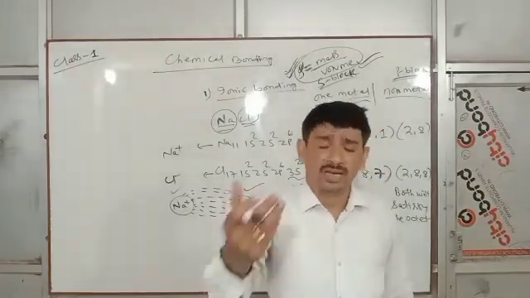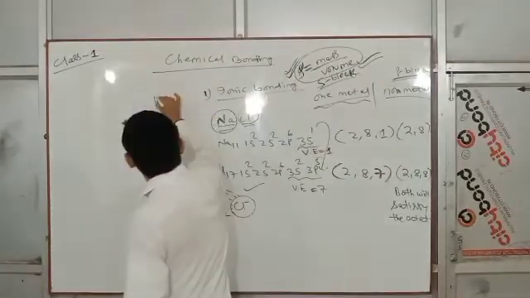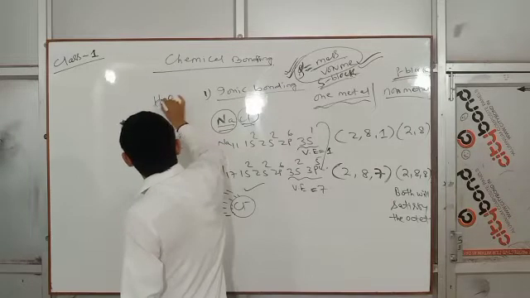Solubility: ionic compounds are soluble in polar solvents. Water is a polar solvent.